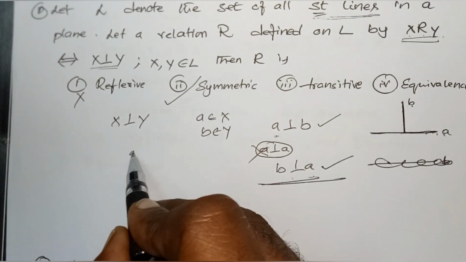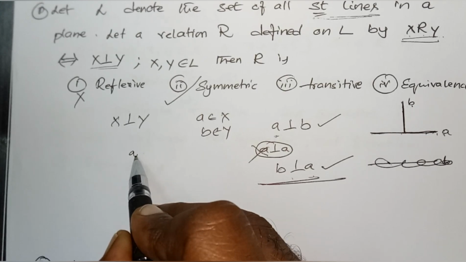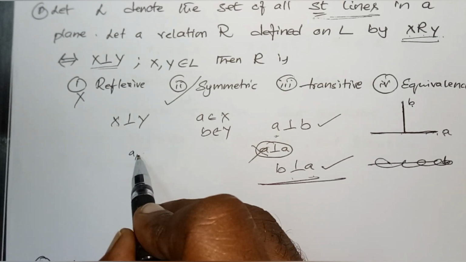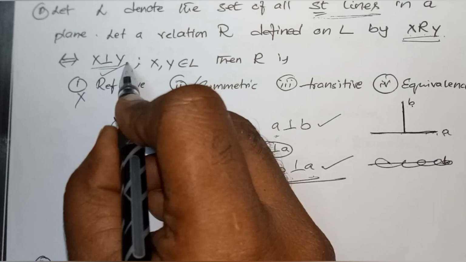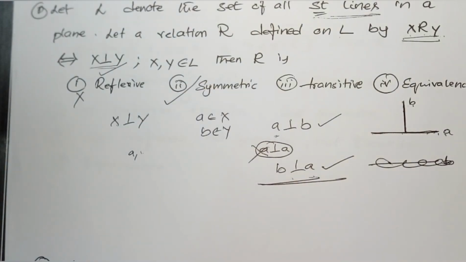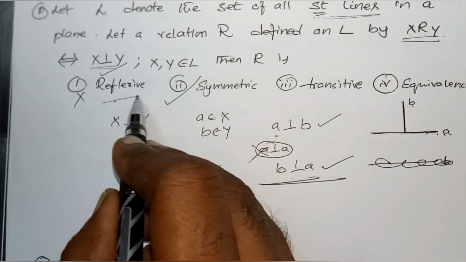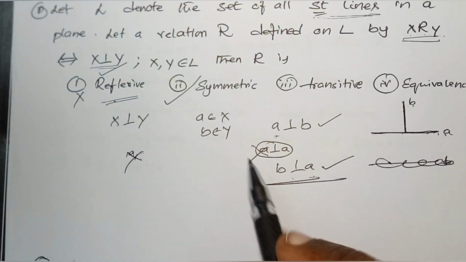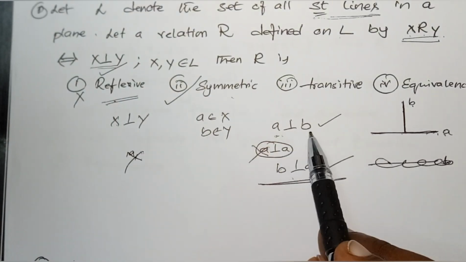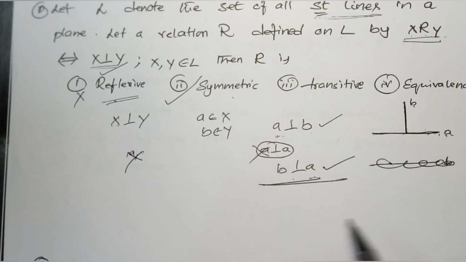First one, A comma A. If you take A for each A belongs to X, A comma A, the condition X is perpendicular to Y, that is, A is perpendicular to A, fails. Therefore, it's not reflexive. That is the explanation for not reflexive. Symmetric, yes, A is perpendicular to B and B is perpendicular to A is correct.